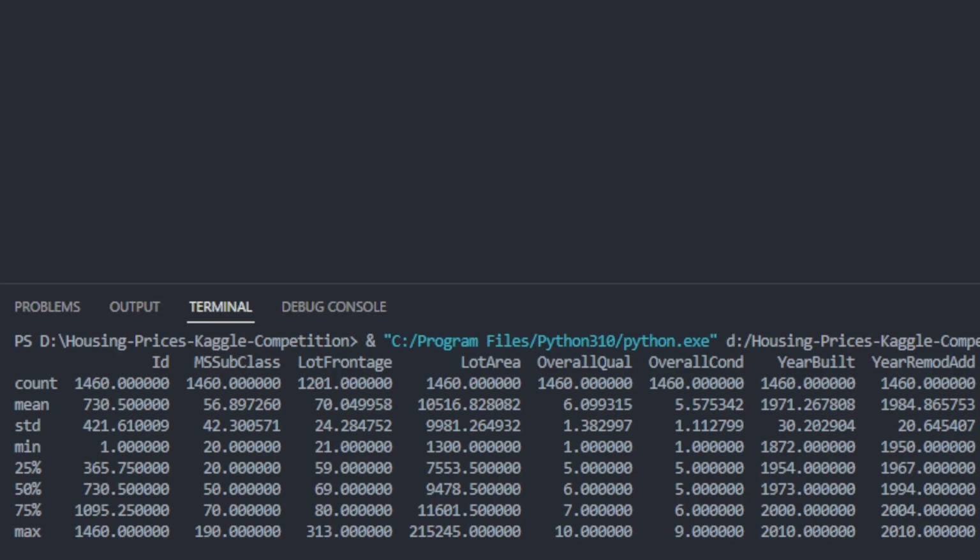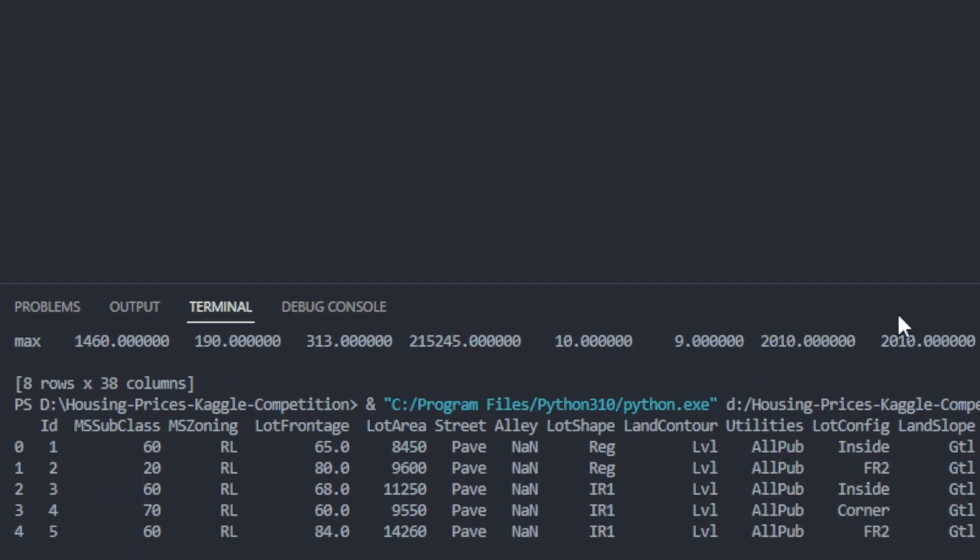The next thing that we can do is look at the first 5 houses in the data. Instead of .describe with our data frame object, we just do .head. And this is going to produce this output right here. So of course we've got these first 5 houses, and it'll give us all of the details about them. For example, the lot area for the first house in the data set is 8,450 square feet. So this will help us get a pretty good idea of what we're looking at.